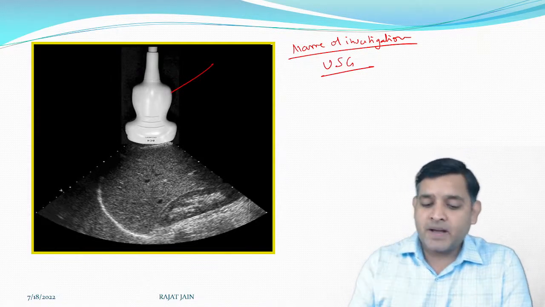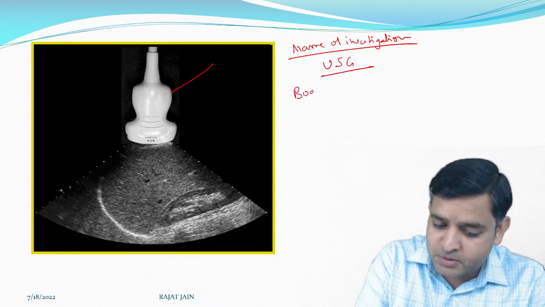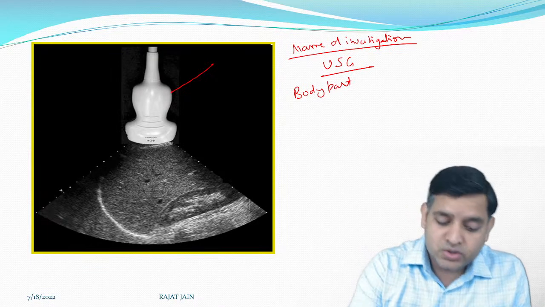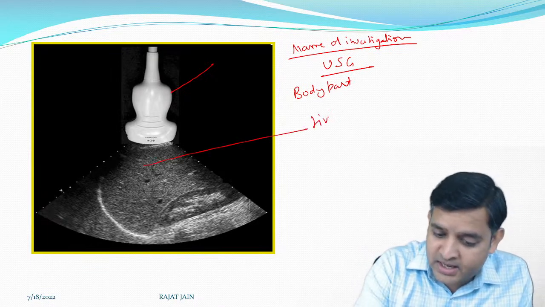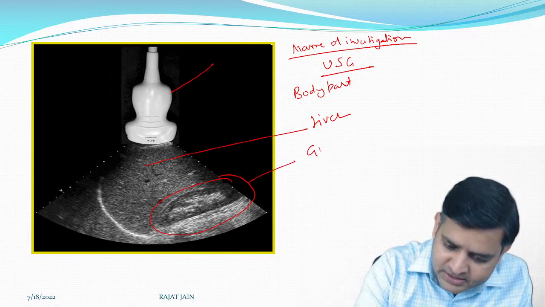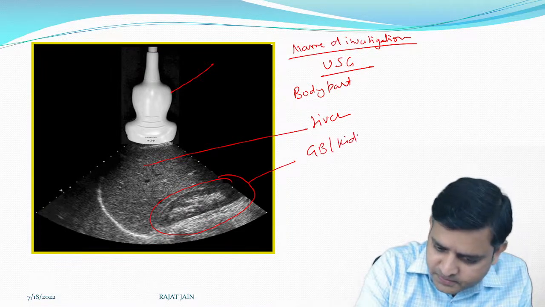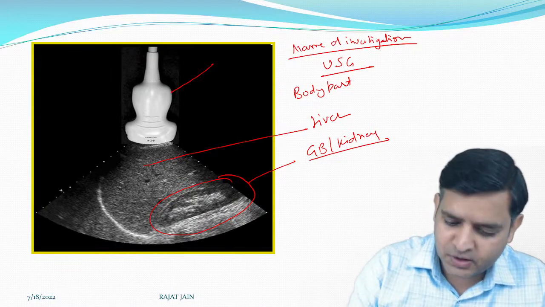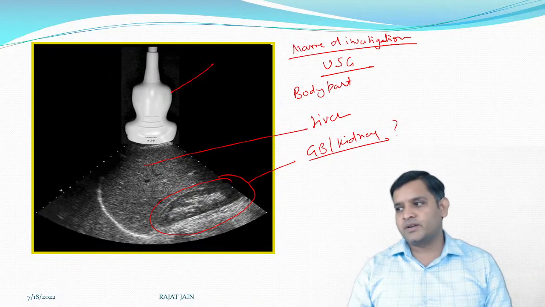Let me go one step up. Anybody who can tell me which body part has been shown to you? So this structure that you could see is liver. This structure that you could see, anybody who can tell me, is it gallbladder or kidney? If this is liver, what do you think it is?